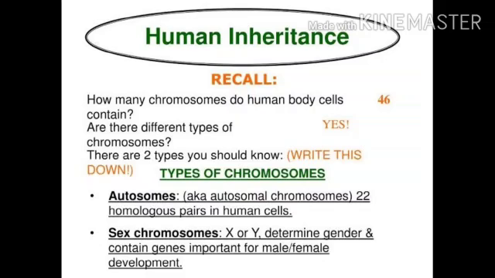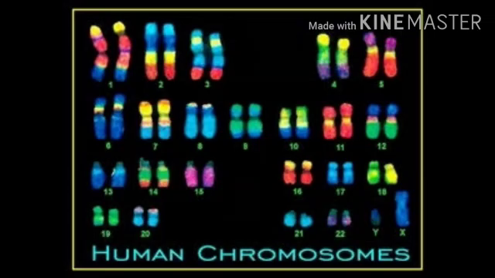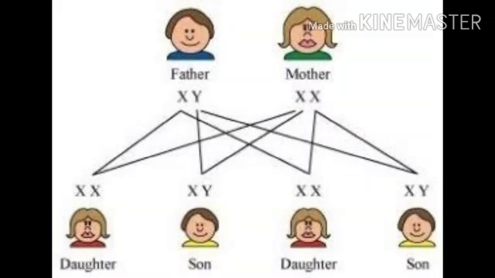and contain genes which are important for both male and female development, and are known as the sex determinant chromosomes, which in a male are X and Y. As we already know, in a male X and Y chromosomes are present, and in a female both the sex chromosomes are X. So during mating or the reproduction stage, if the X chromosome of the father combines with the X chromosome of the mother, then it will be X and X, that is a daughter.